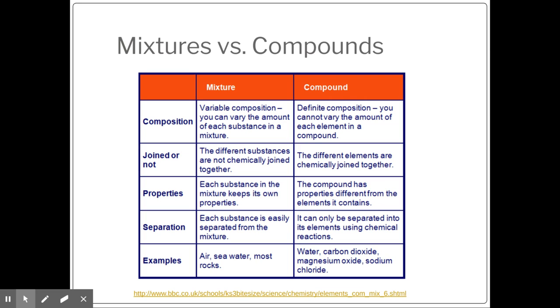Okay. Examples of mixtures would be air, seawater, and most rocks, whereas compounds would be pure water, like distilled water, carbon dioxide, magnesium oxide, and sodium chloride. Notice that you can almost see it: carbon dioxide, oxide is referring to oxygen, so I have two elements that I'm seeing in the name here.